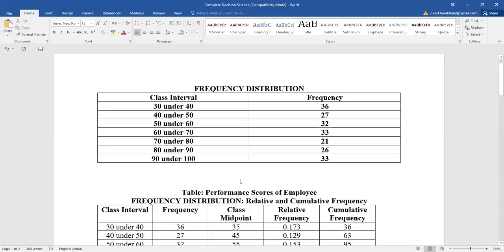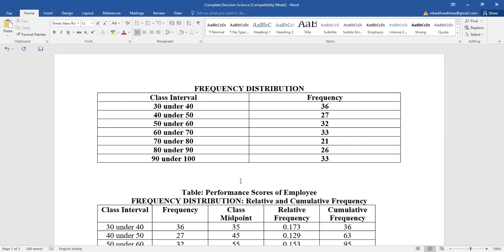So here we consider the frequency distribution of given data or raw data. First we consider class intervals in terms of 30 under 40, 40 under 50, 50 under 60, 60 under 70, 70 under 80, 80 under 90, and 90 under 100. Then we find out from the raw data the frequency of occurrence.